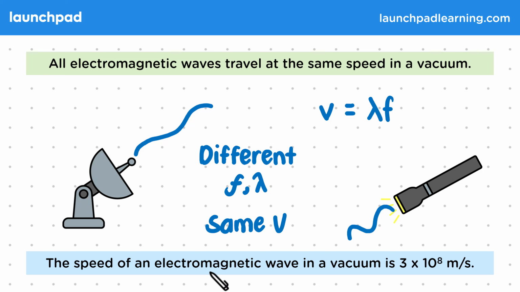The speed of an electromagnetic wave in a vacuum is 3 × 10⁸ meters per second. This is a very important value in physics, usually referred to as the speed of light. In an exam, this value will always be given to you when required, but you need to remember that it will apply to all types of EM wave.